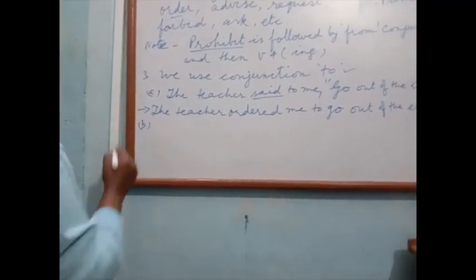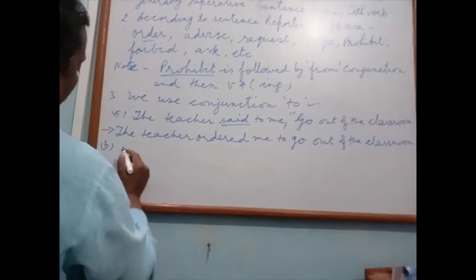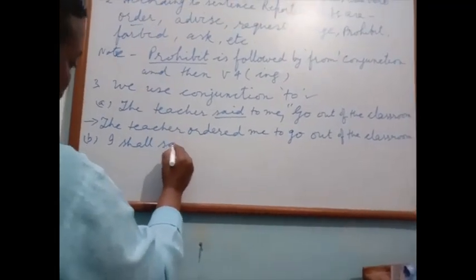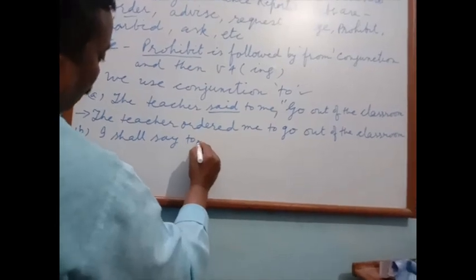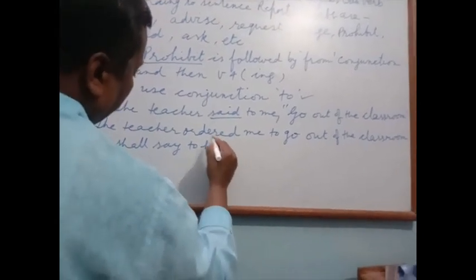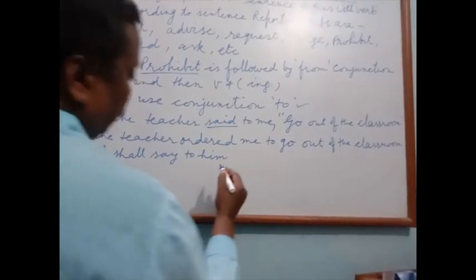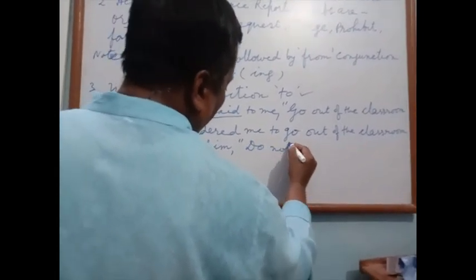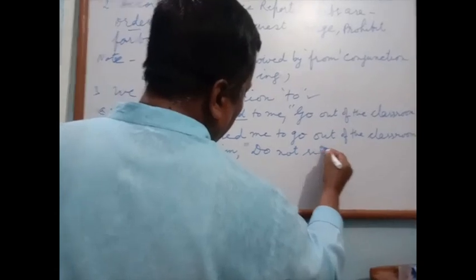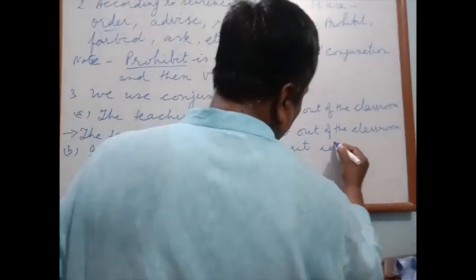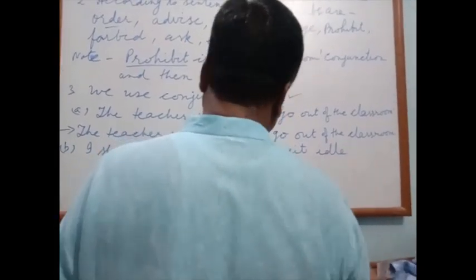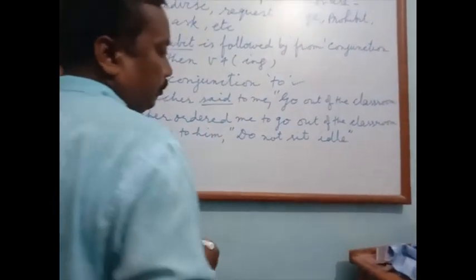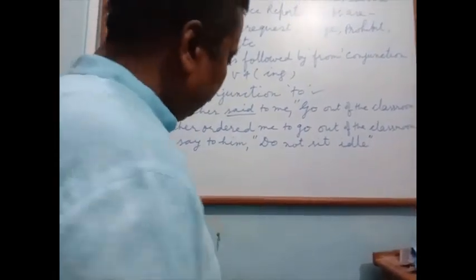B. I shall say to him, do not sit idle. Idle means lazy.